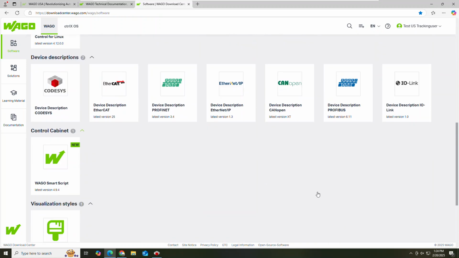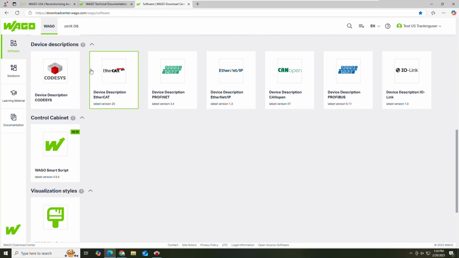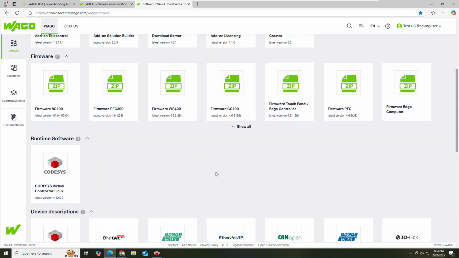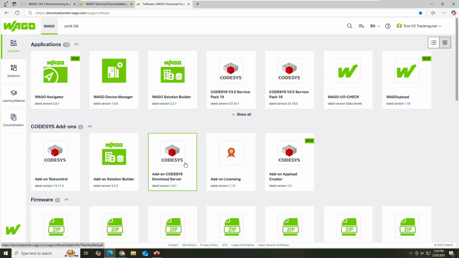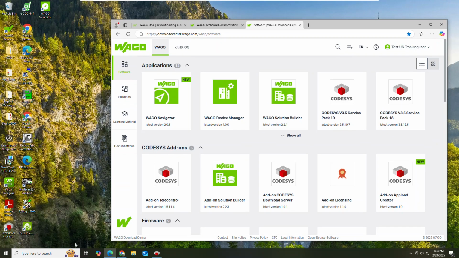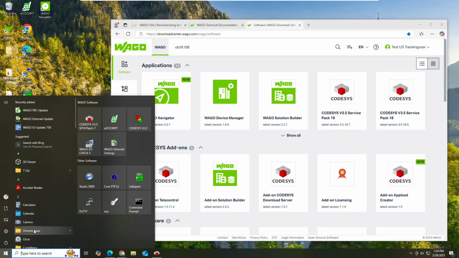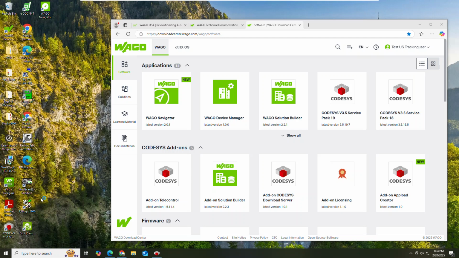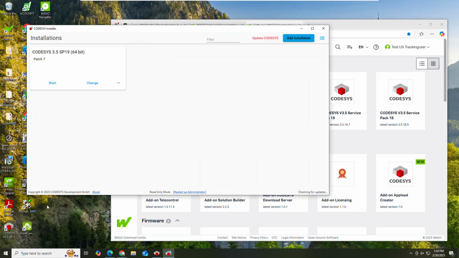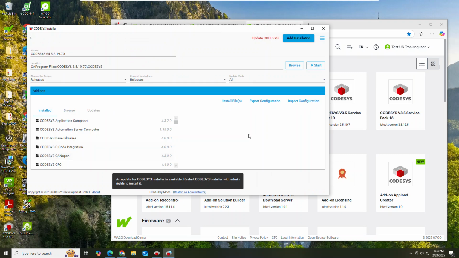And when you add the device description file or any of these add-ons here, you want to open up the CODESYS Installer, and this is where you can install those packages.